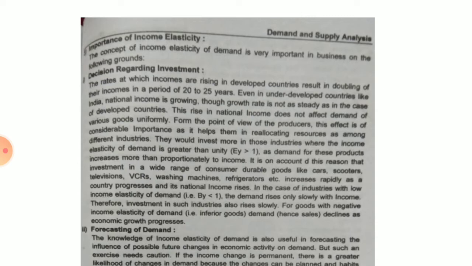But in the case of industries whose income elasticity of demand is low and inelastic, the demand rises very slowly with the income. So here investment in such industries rises slowly.